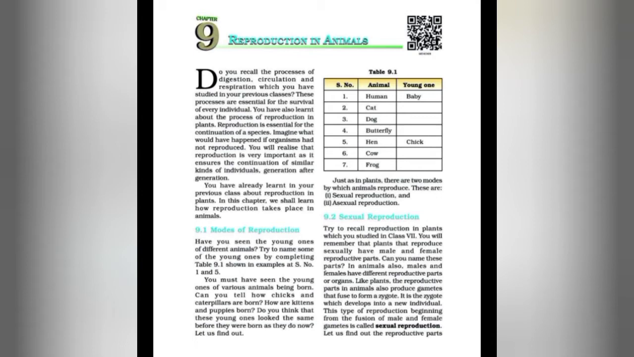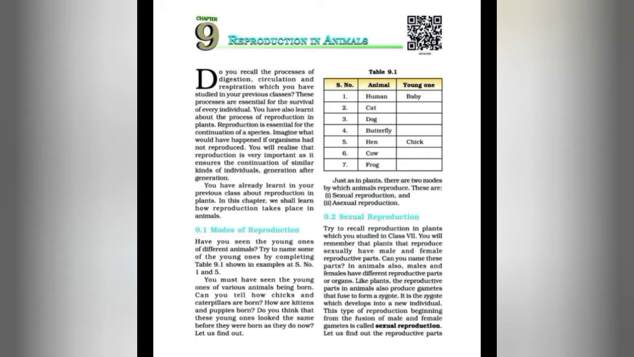You have also learned about the process of reproduction in plants. Reproduction is essential for the continuation of a species. Imagine what would happen if organisms had not reproduced. You will realize that reproduction is very important as it ensures the continuation of similar kinds of individuals, generation after generation.